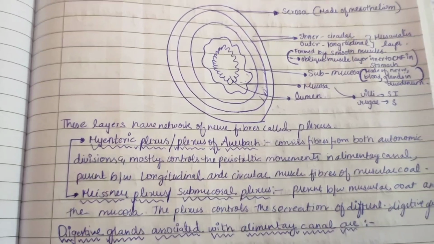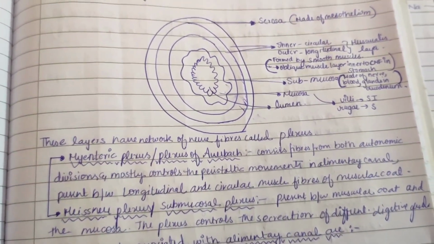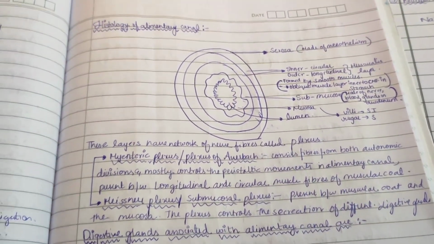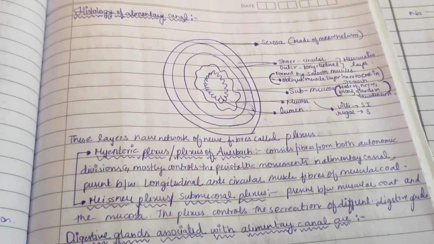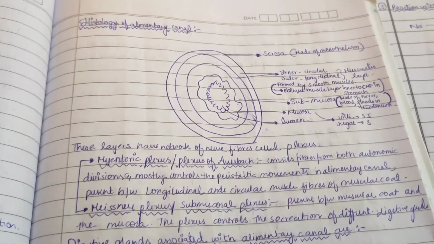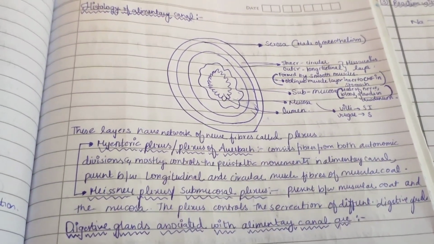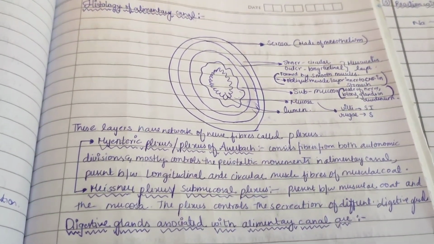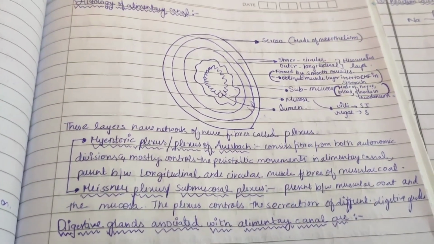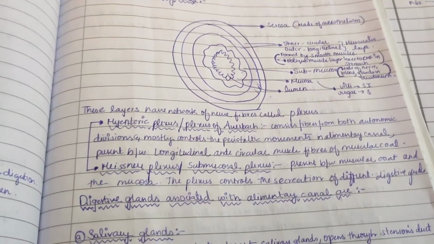These layers have a network of fibers called plexus. There are 2 types: myenteric plexus or plexus of Auerbach. These consist of fibers from the autonomic division and mostly control the peristaltic movement in the alimentary canal, present between the longitudinal and circular muscle fibers of the muscular coat. Then Meissner's plexus or submucosal plexus present between the muscular coat and the mucosa. The plexus controls the secretion of digestive glands.